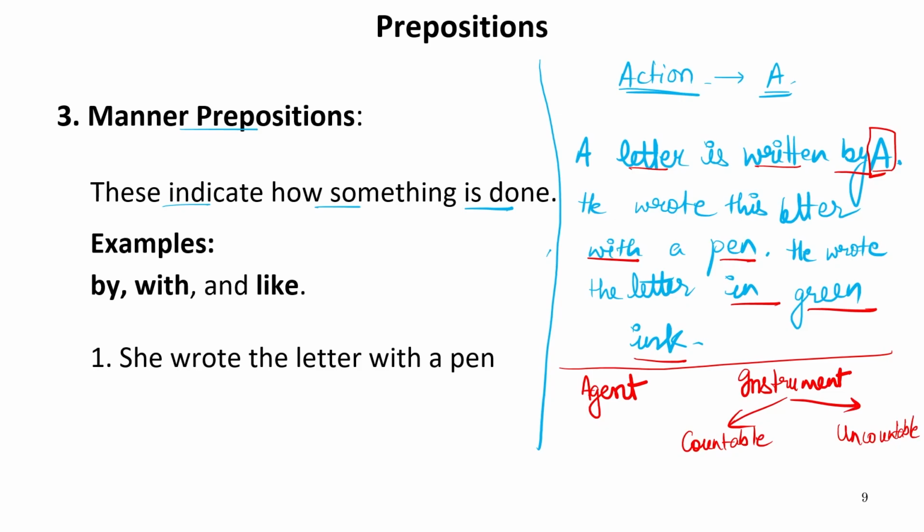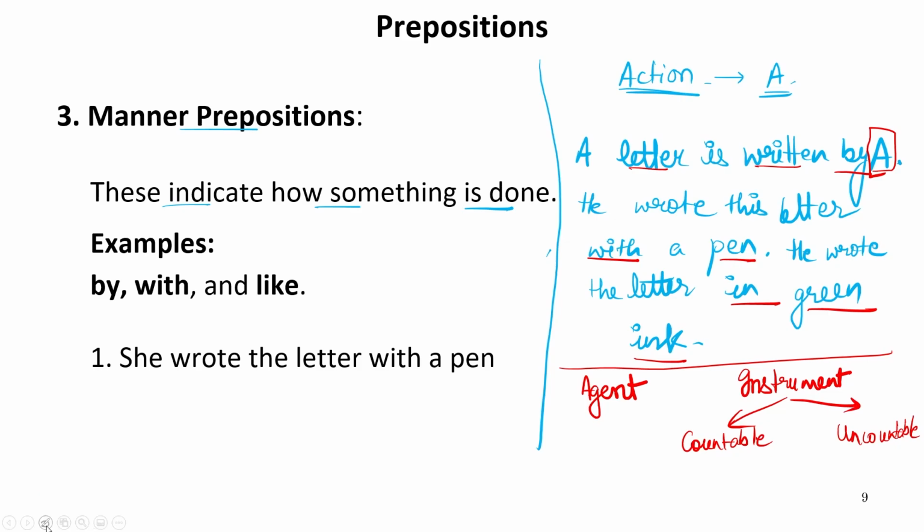So whenever there is a countable instrument, there is something else. And if I say ink, now you cannot count ink. You cannot say 1 ink, 2 ink, 3 ink. You can only measure ink, but you cannot count it. So that is an uncountable instrument. So whenever an agent works or does some action, he uses some instruments which are either countable or uncountable. So for different instruments, we use different prepositions, and for agent, we use some other preposition.